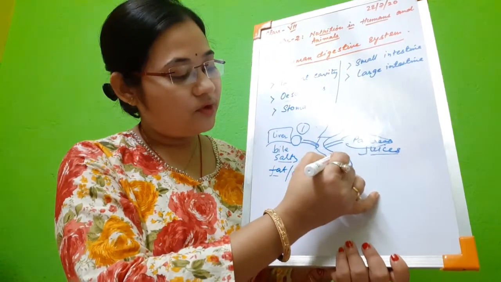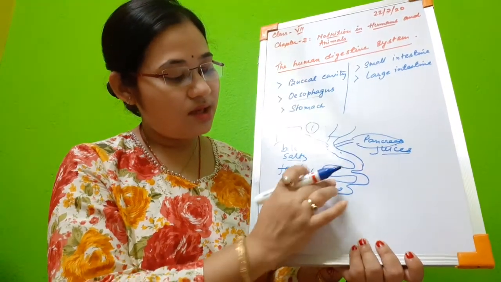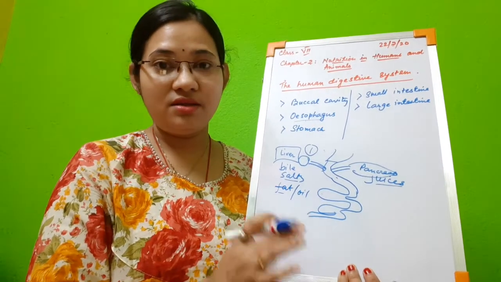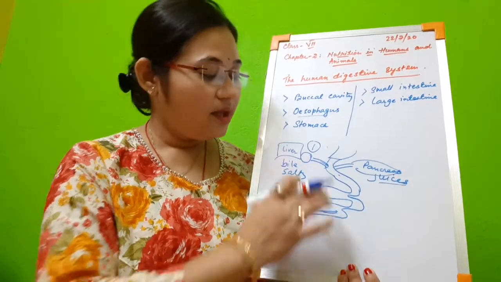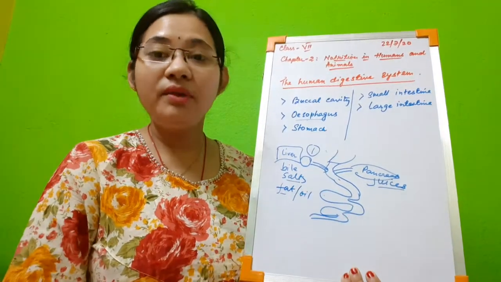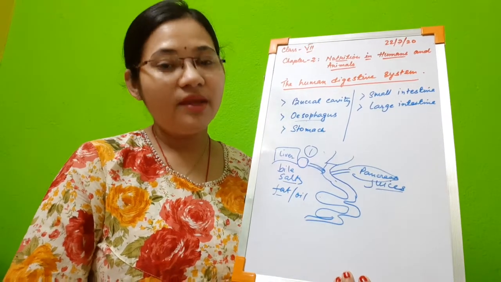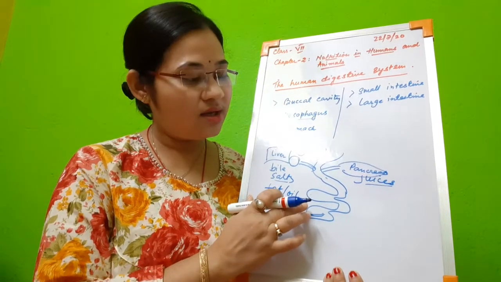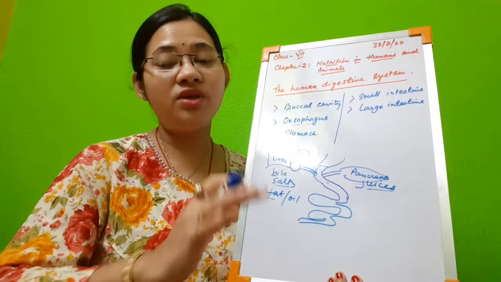Now after that the food passes through these. Now here complete digestion takes place. So please remember, in the stomach most of the digestion takes place, but in the small intestine complete digestion of food takes place.